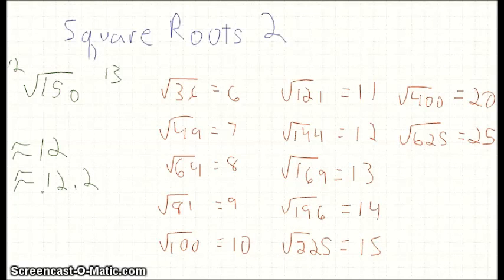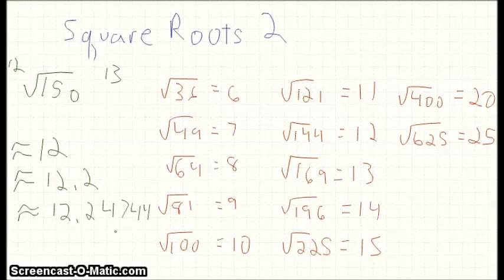If you're using a calculator to estimate, you could get a little more precise and say it's 12.24744. And so, again, this estimate using a calculator, it's going to go on forever, and it doesn't repeat, and it doesn't make a whole lot of sense. So the square root of 150 is an irrational number.